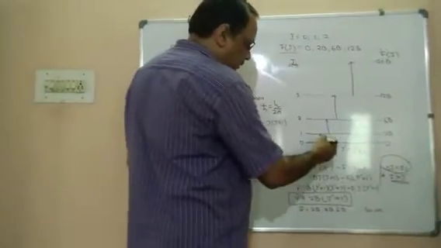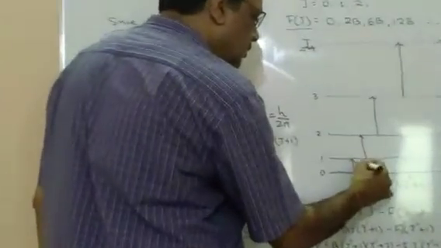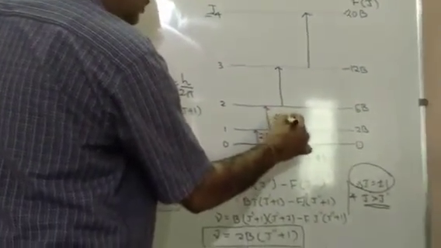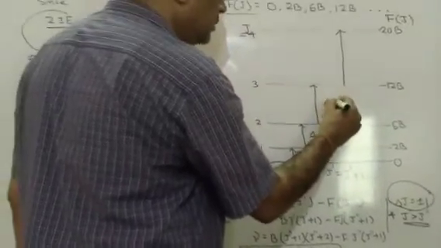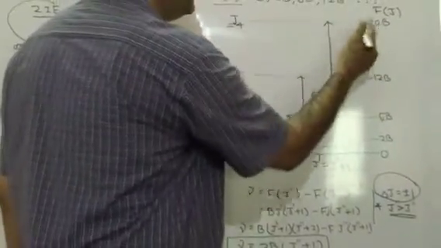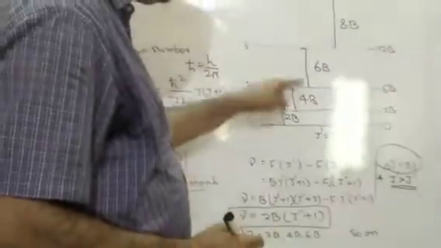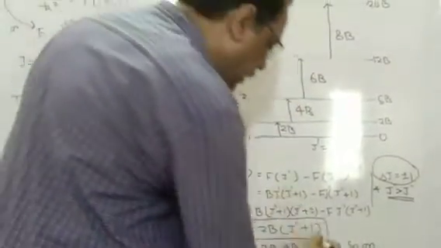The difference from 0 to 2B is 2B, from 2B to 6B is 4B, from 6B to 12B is 6B, and from 12B to 20B is 8B. The same thing we get here: 2B, 4B, 6B and 8B.